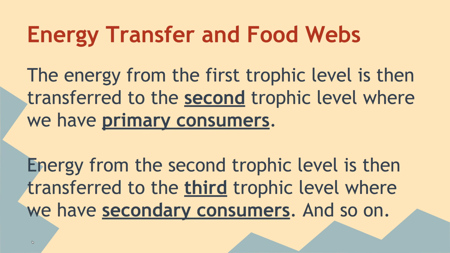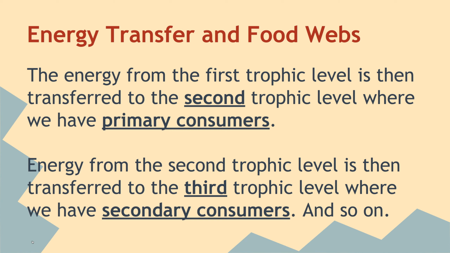The energy from the first trophic level is then transferred to the second trophic level, and that's where we have our primary consumers. The energy from the second trophic level is then transferred to the third trophic level, where we have our secondary consumers and so on.